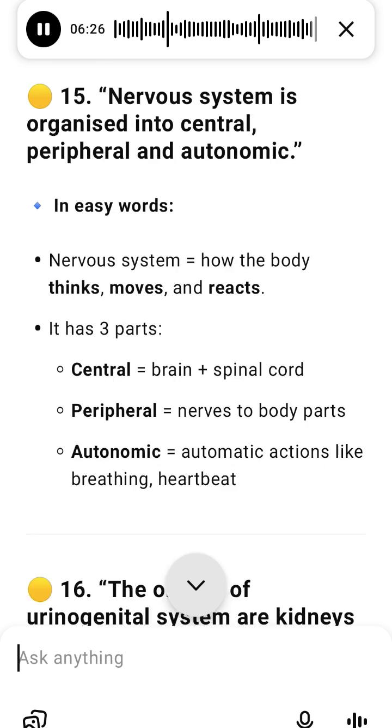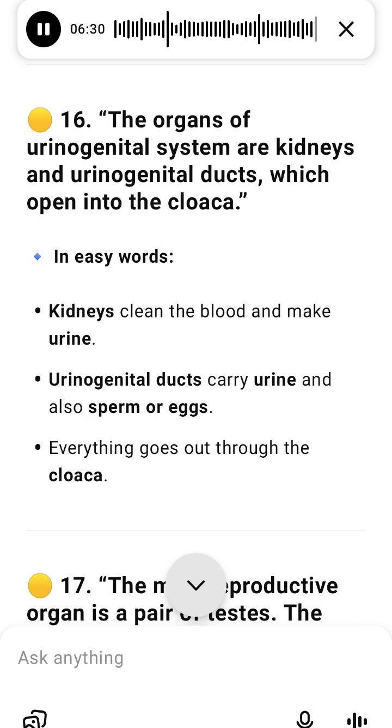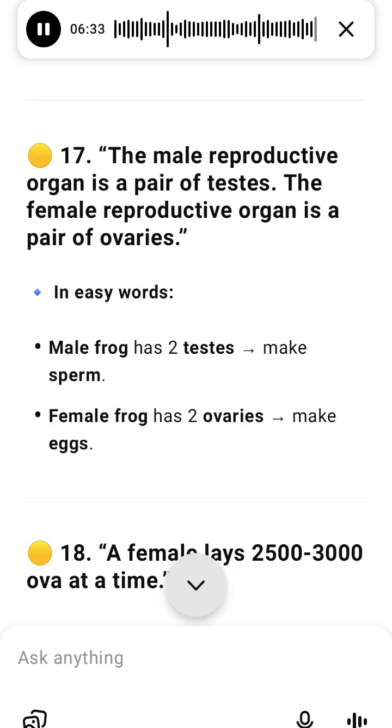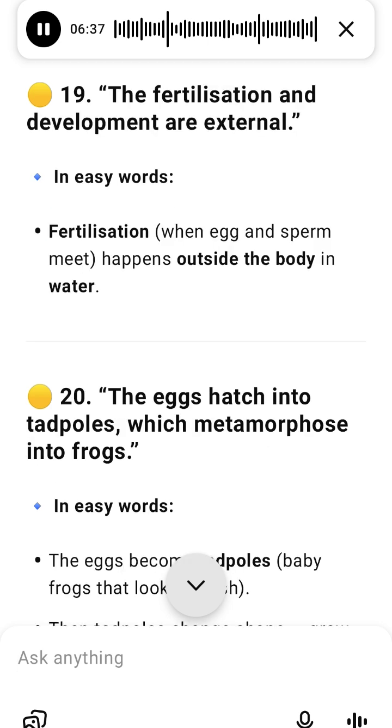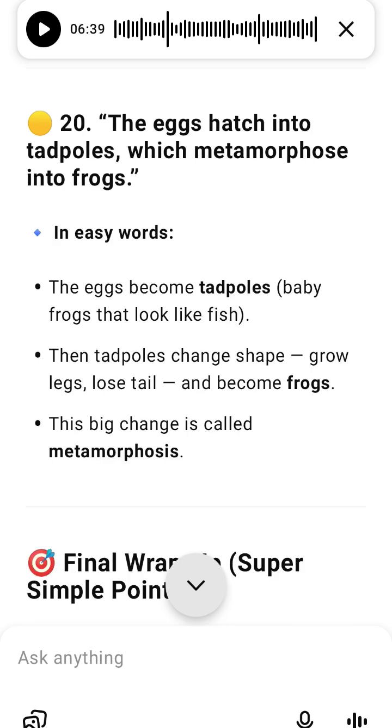6. Circulatory system of the frog. It is a closed system; blood stays in blood vessels. The heart has 3 chambers: 2 atria, the top chambers, and 1 ventricle, the bottom chamber. The sinus venosus collects blood and sends it to the heart. The conus arteriosus sends blood from the heart to the body. Blood contains RBCs with nucleus and hemoglobin to carry oxygen, WBCs to fight infection, and platelets to clot blood.